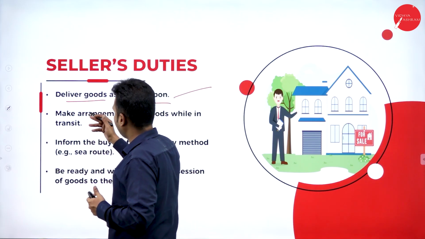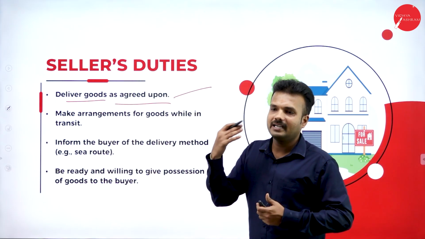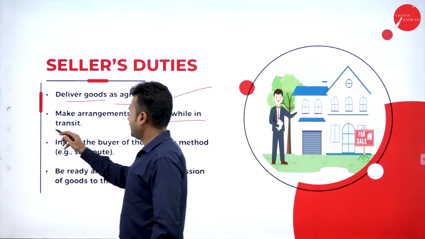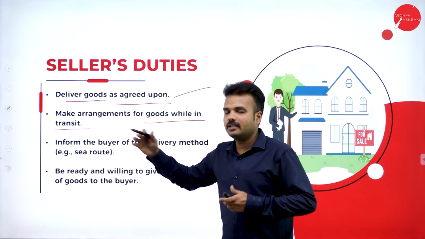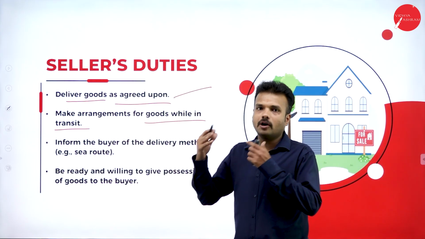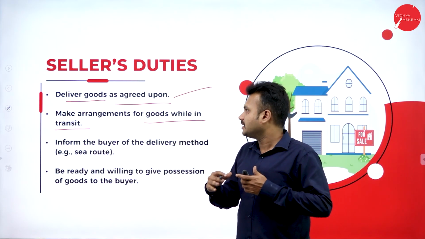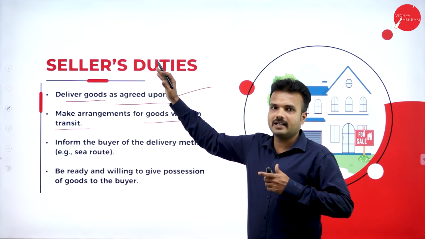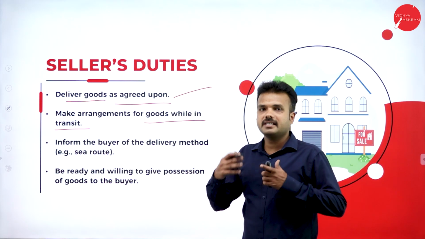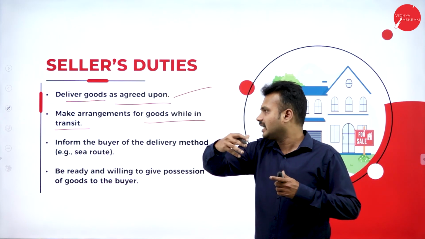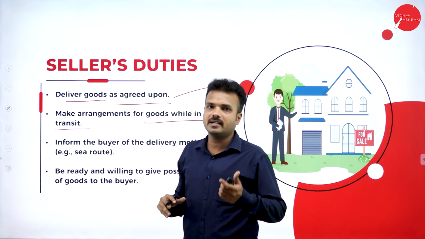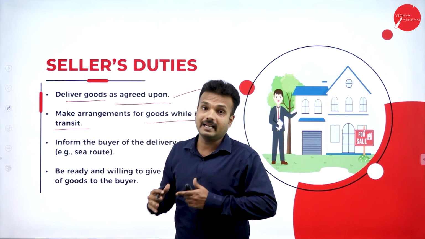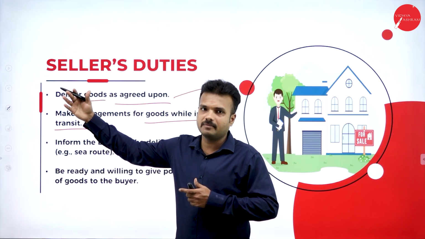It is the right of a seller to give or facilitate the goods that are demanded, that have been ordered by a buyer. Make arrangement for the goods while in transit. Transit is nothing but the transaction, or the transfer, or the supply. So for example, there is a person from Karnataka who is going to purchase a product from Maharashtra from Amazon India Private Limited. It is the seller's right to transfer the goods from Maharashtra to Karnataka to the buyer, because the buyer does not have any right to transfer, meaning take the shipment of goods. He can collect the goods, but delivery must be made by the seller.